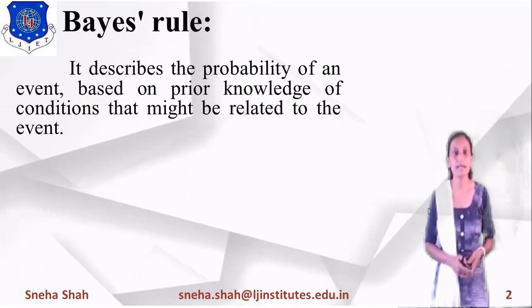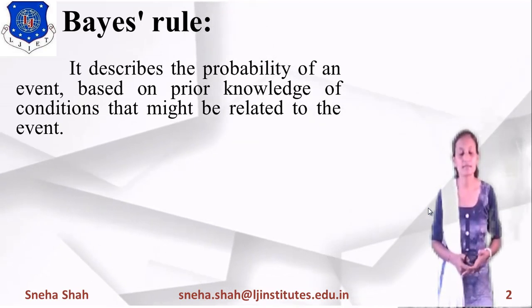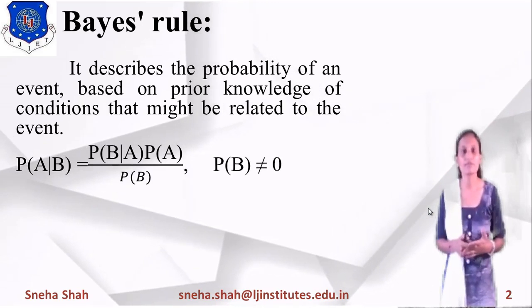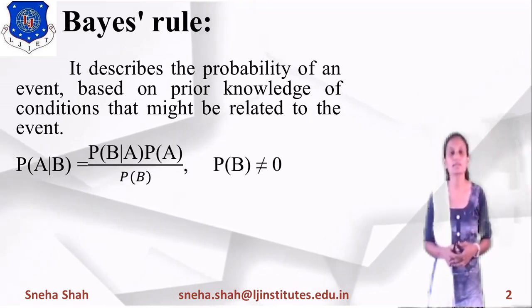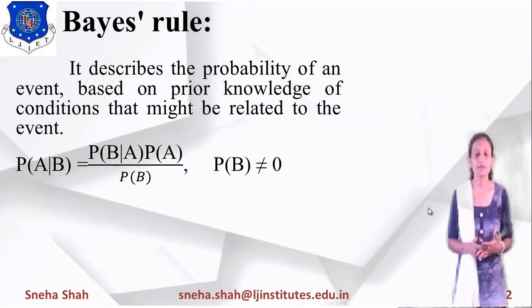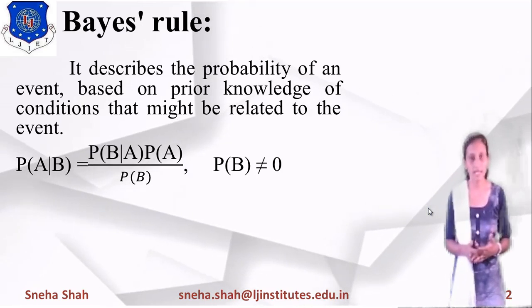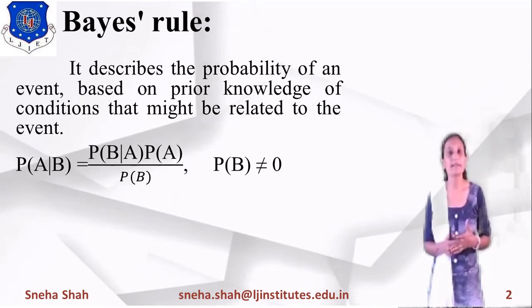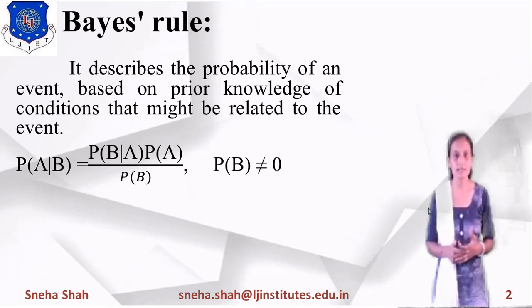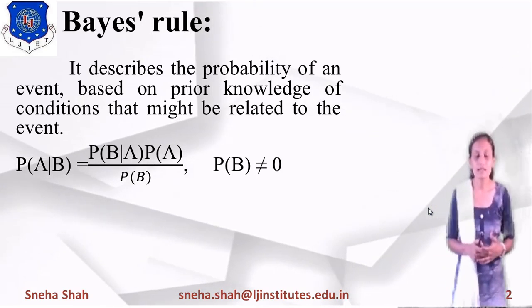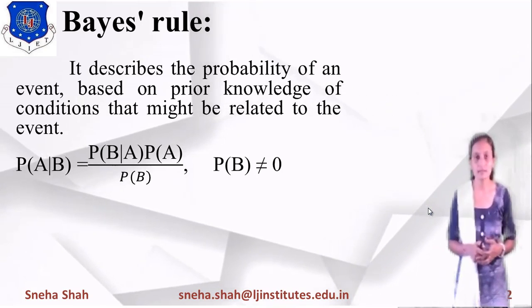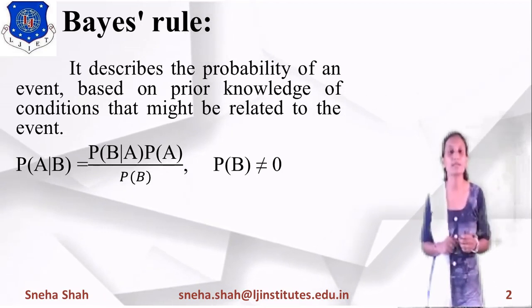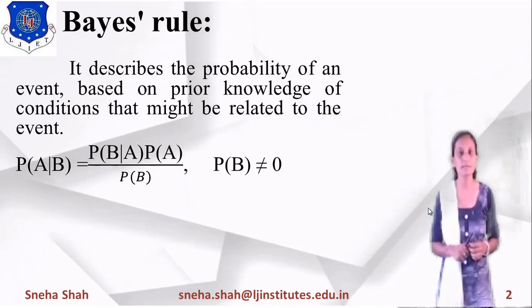Now, what is Bayes rule and how do we derive it? It gives you the equation like this: probability of A given B equals probability of B given A into probability of A, divided by probability of B, in which the value of probability of B should not equal 0. Why? Because if probability of B equals 0, then the denominator will be equal to 0. It means it will give you an infinite probability, which is not possible.